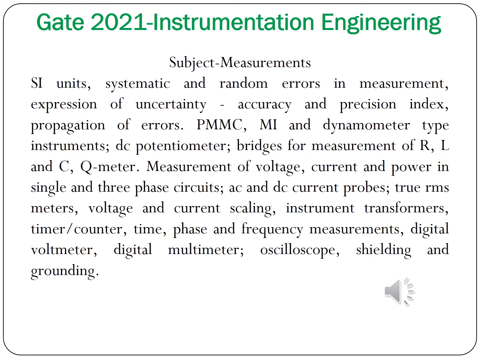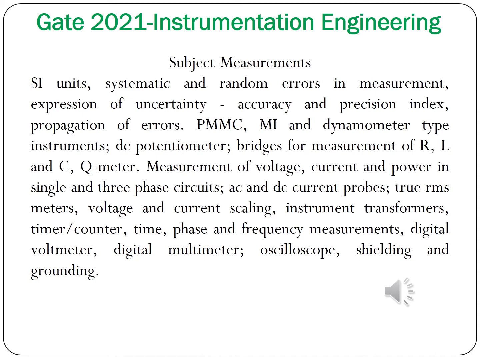So in this syllabus you have SI units, accuracy and precision, and then DC measurement instrument, that is PMC instrument, and AC measurement instrument, MI moving iron instrument, and dynamometer type instrument, and next potentiometer type instrument. In that you have DC potentiometer and AC potentiometer.